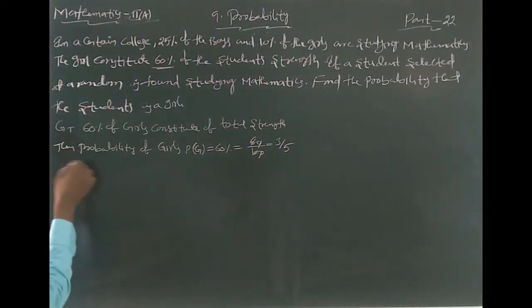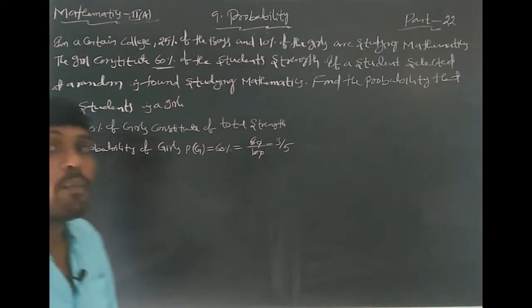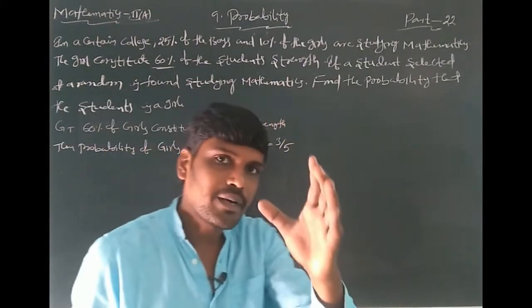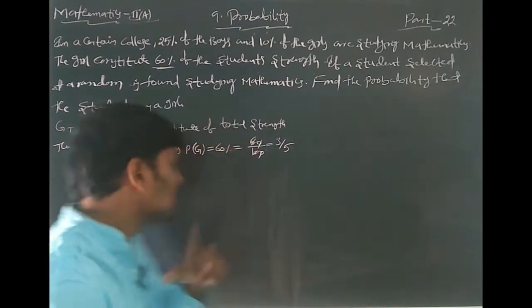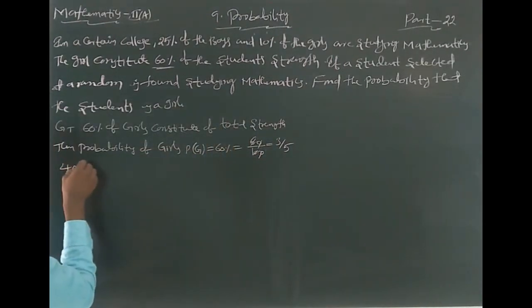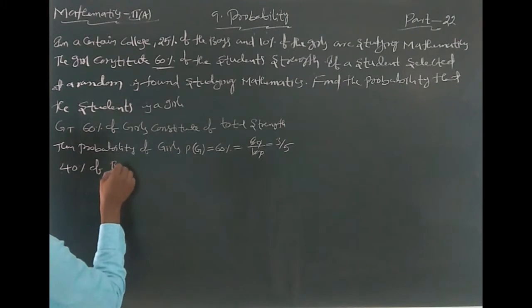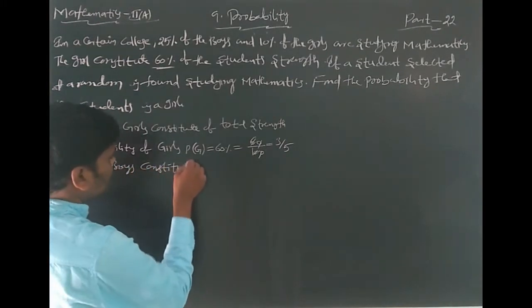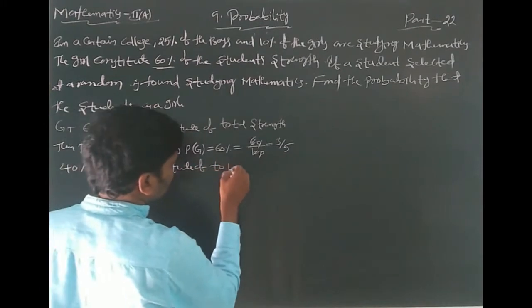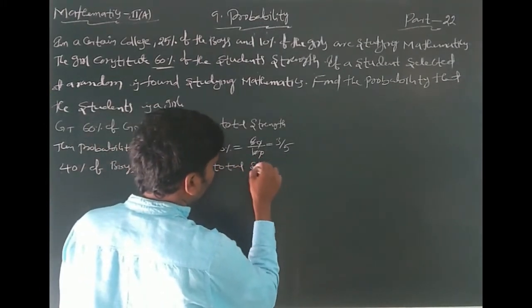After that, how many percent remain? Of the total 100% strength, 60% are girls, the remaining 40% are boys. That's why 40% of the total strength are boys. This is a very important point.